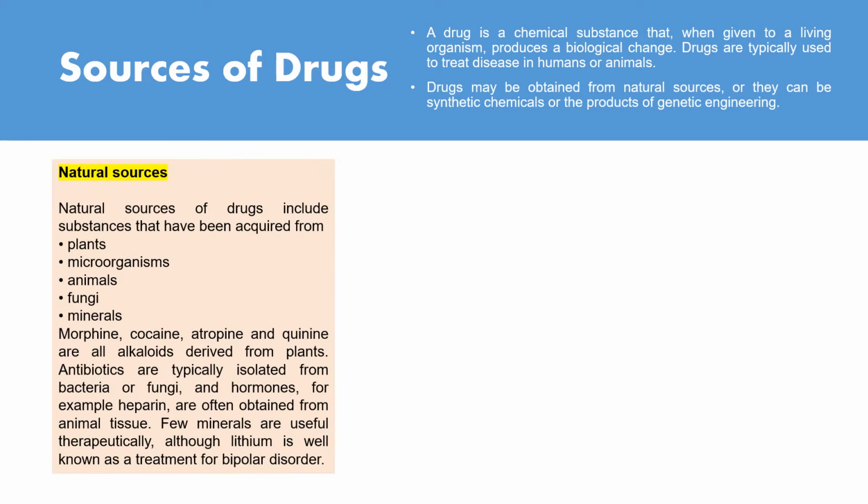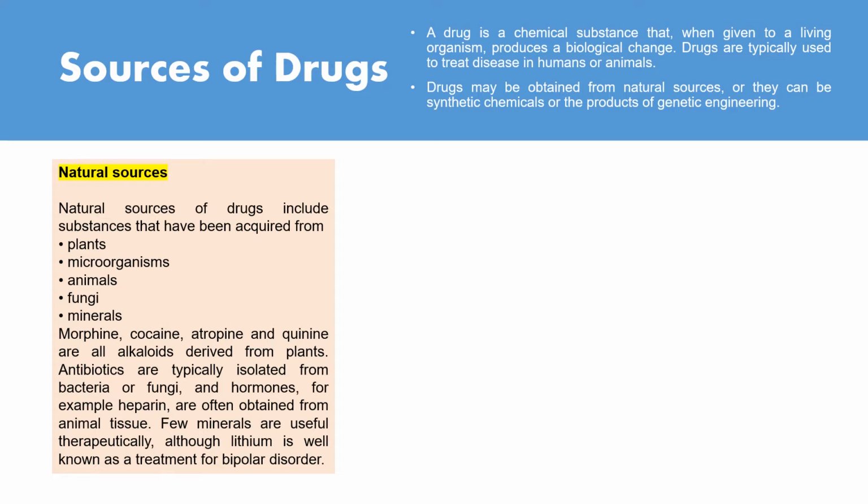So let's look at natural sources first. Natural sources of drugs include substances that have been acquired from plants, microorganisms, animals, fungi, and minerals. Morphine, cocaine, atropine, and quinine are all kinds of alkaloids derived from plants.